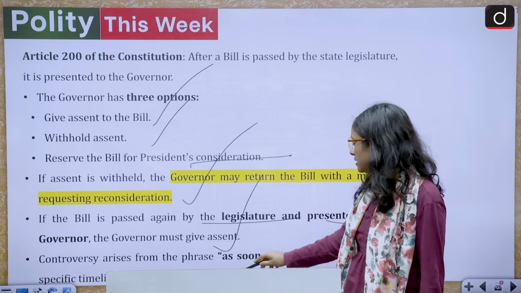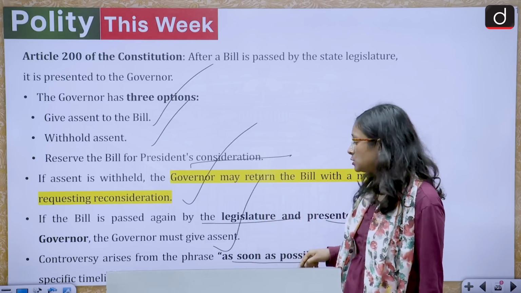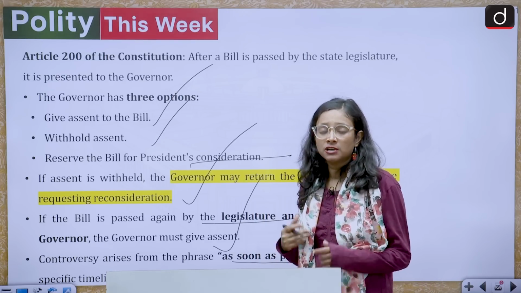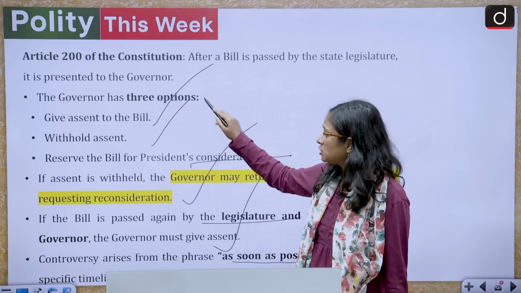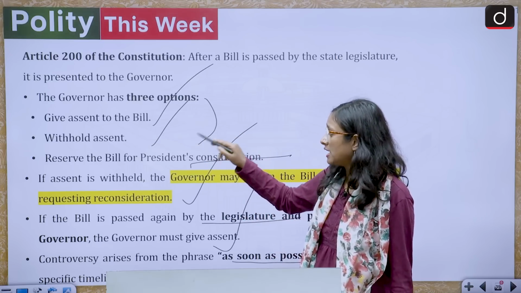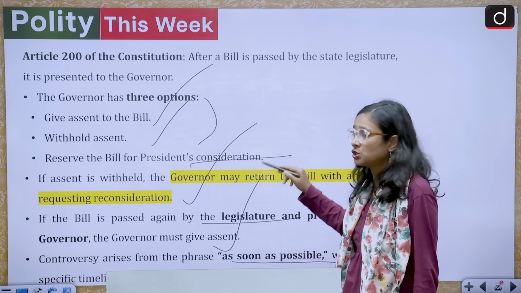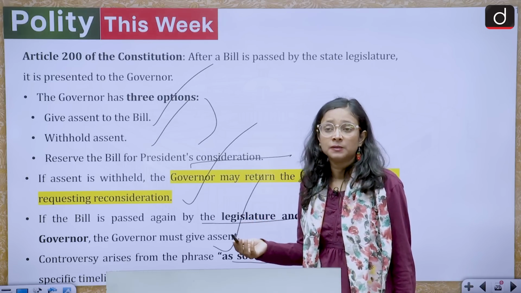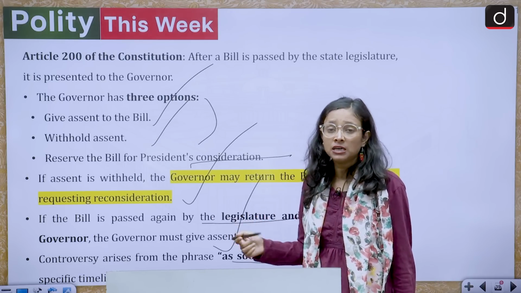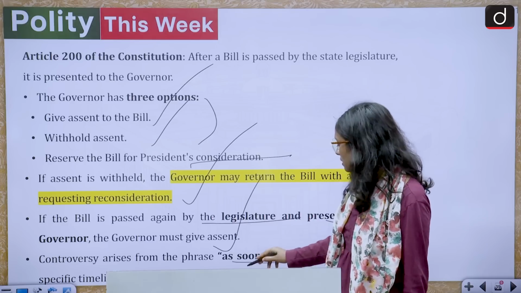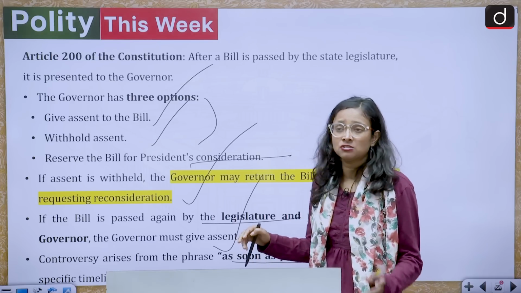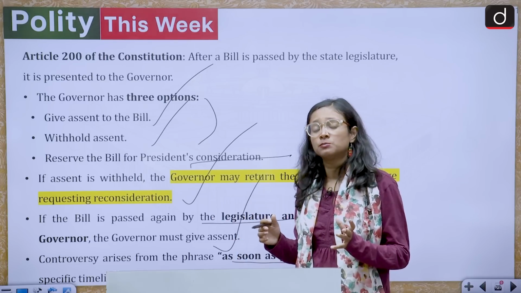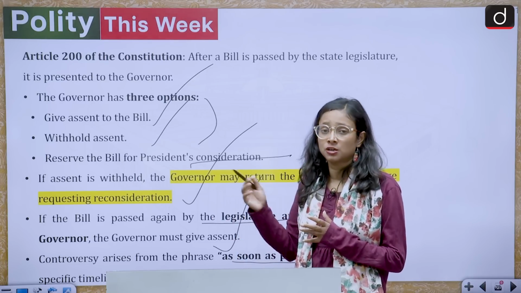Controversy arises from the phrase 'as soon as possible', which lacks a specific timeline. Many times we have seen governors reserve the bill and withhold assent, but since the term 'as soon as possible' has not been given a specific time period, it has created a lot of confusion between the state legislative assembly and the governor.